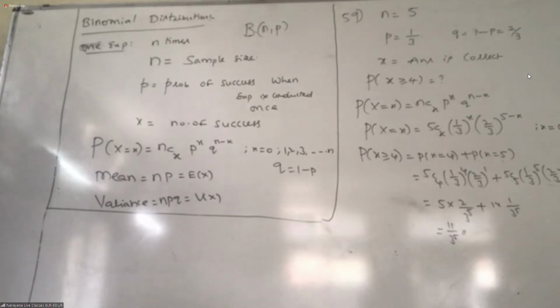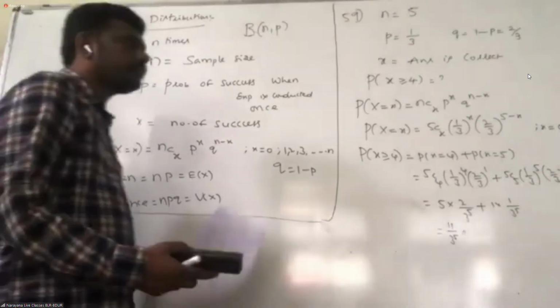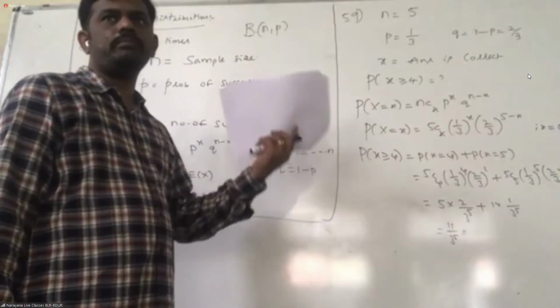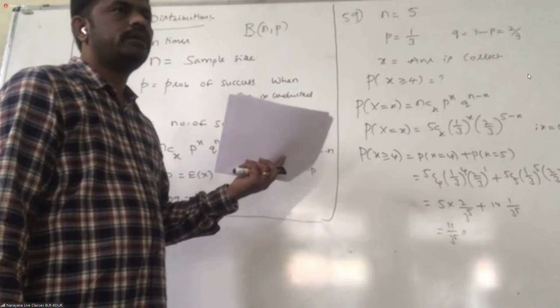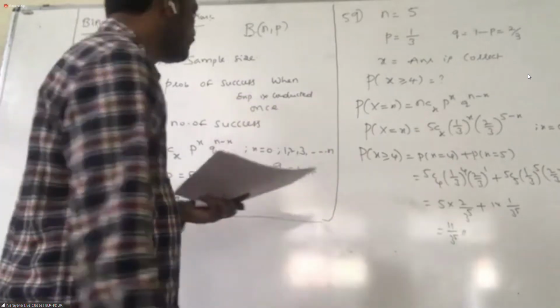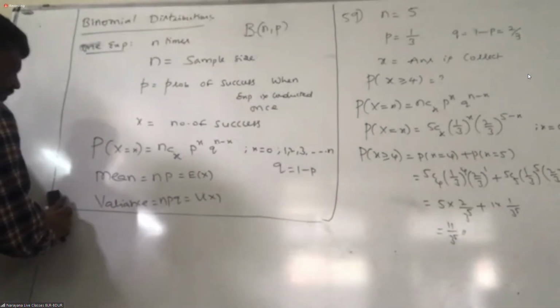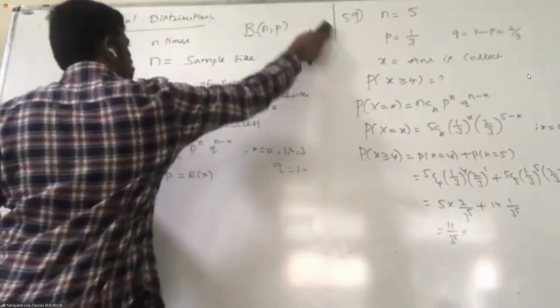You can note down what Darshan is writing. Understand how I'm separating what is N and what is P. Suppose we have another question.